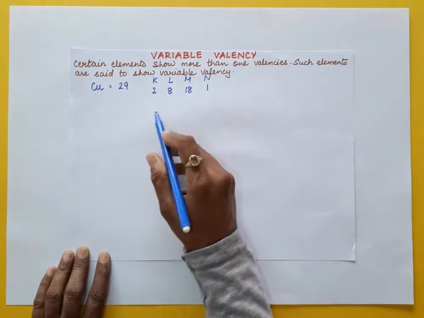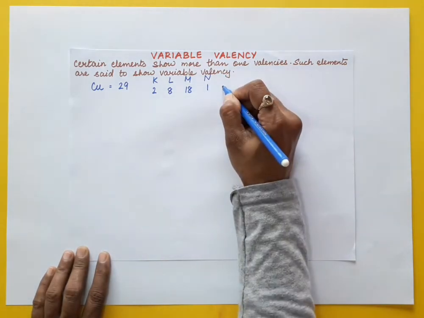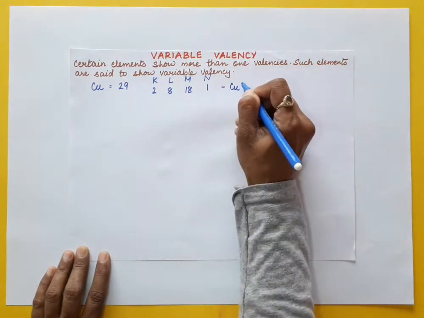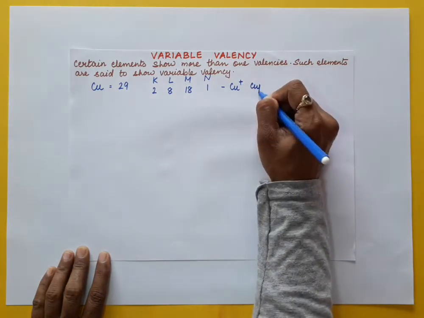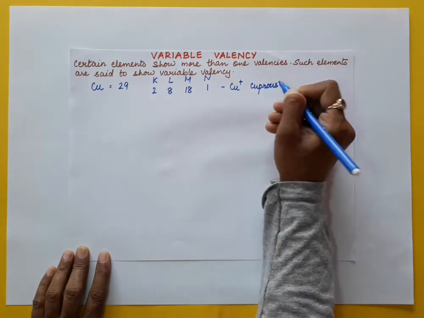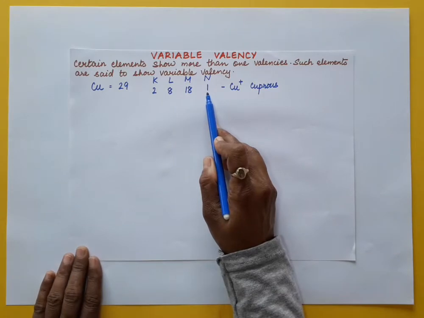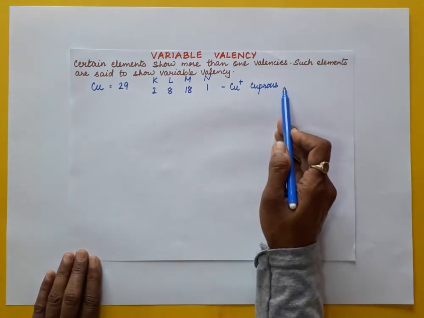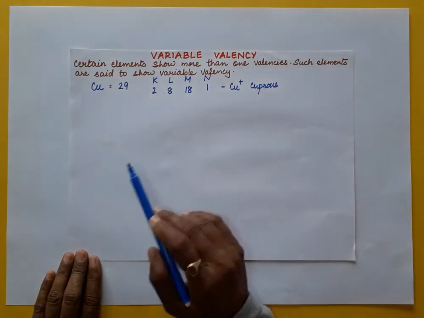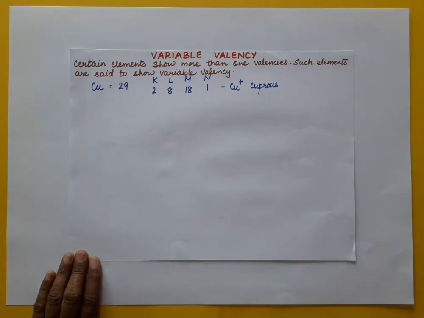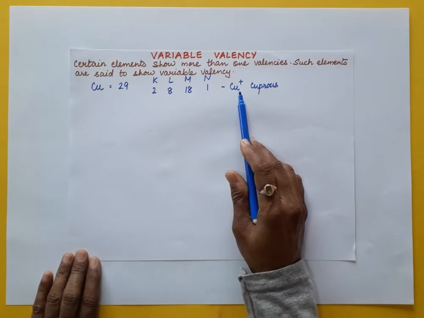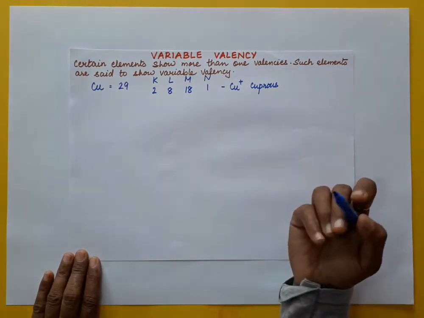When it is 2, 8, 18, 1, the copper is in the form cuprous, because the outermost shell has one electron, so it has valency one. Mostly, metals having 1, 2 and 3 electrons in the outermost shell have valency 1, 2 and 3 only. So they have to lose one electron.